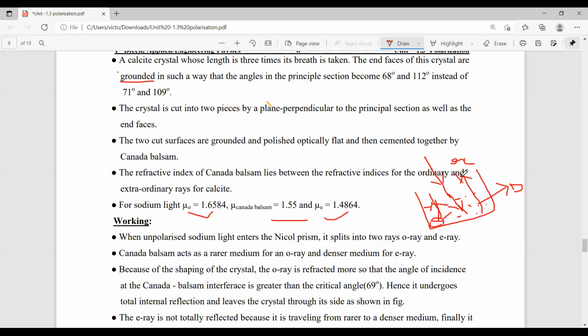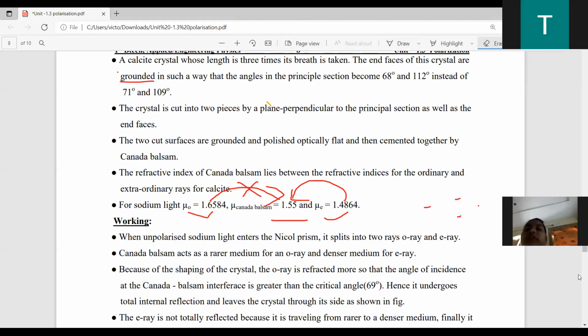That is the main reason. I think what I am saying, all of you understand that. Light easily travels from rarer to denser, but it cannot travel from denser to rarer. So this is the main reason.